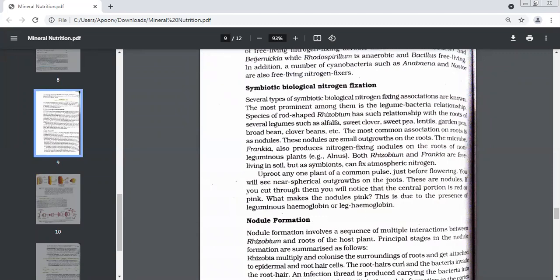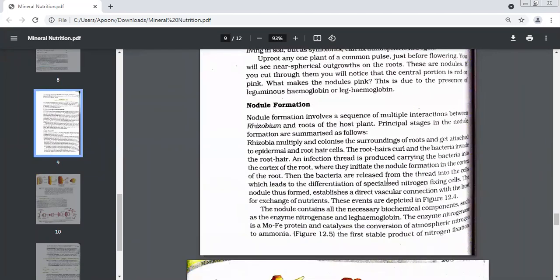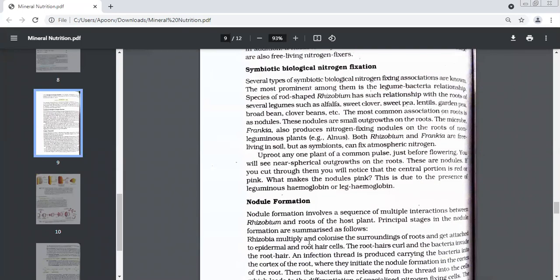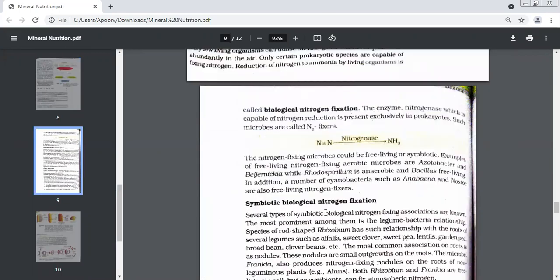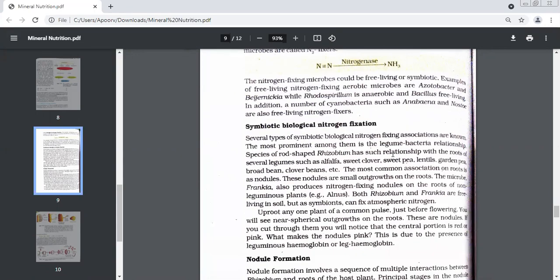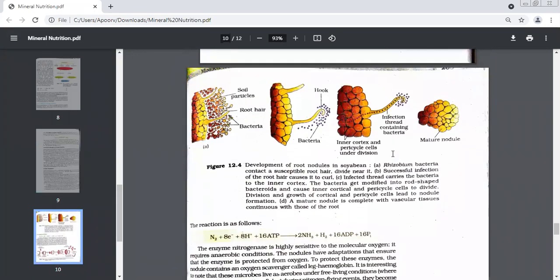That means they need to convert nitrogen to ammonia. So if they have to convert nitrogen to ammonia, they will need this enzyme nitrogenase. So nitrogenase is present. It's a protein with main elements molybdenum and iron, and it catalyzes the conversion of atmospheric nitrogen to ammonia. We have already done this enzyme over here. See, what was the function of this enzyme? It converts nitrogen to ammonia. What did we study about this enzyme? It's a protein, basically. With which elements? Iron and molybdenum. Yes, very good.